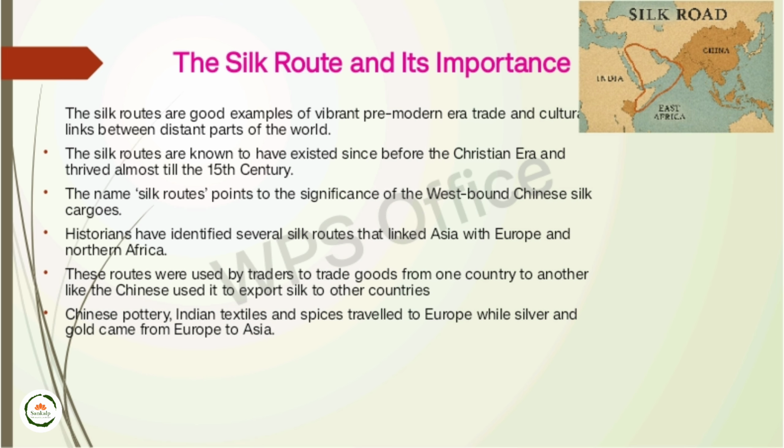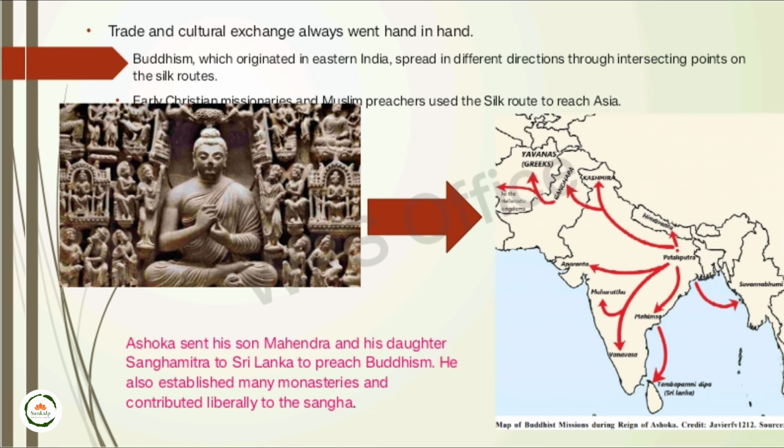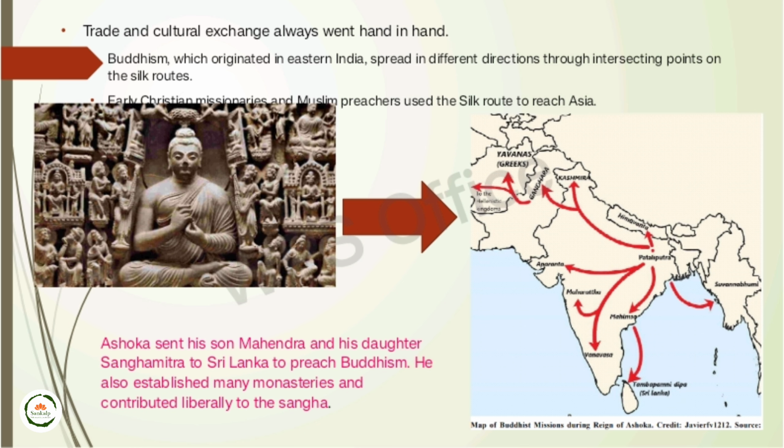That trade and culture played an important role. How? Like Buddhism. Buddhism spread from Pataliputra, located in present-day Bihar in India. Buddhism originated in eastern India and spread in different directions through the intersecting points of the Silk Routes. We also find that Christian missionaries and Muslim priests used the Silk Route to reach Asia. In this way, trade and culture played an important role.